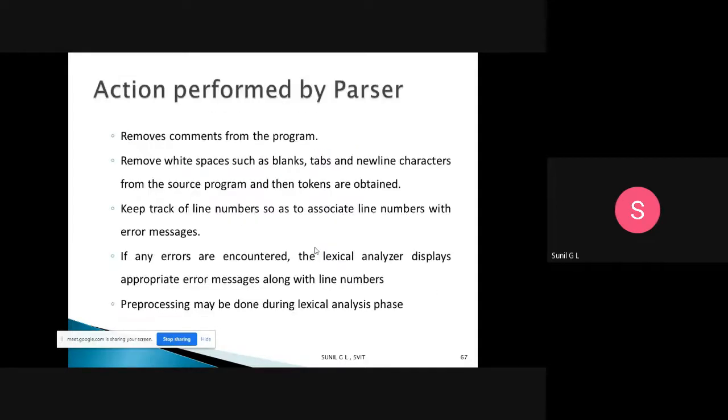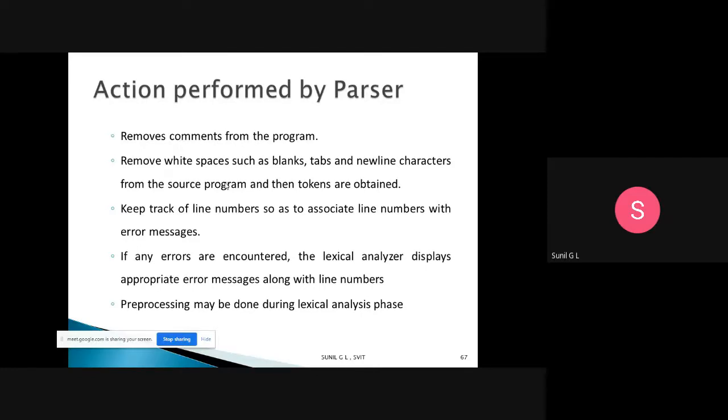Next, what are the actions performed by the parser? The parser is nothing but syntax analysis. I already discussed it. First, it will remove the comments from the program. In syntax analysis, the parser or syntax analyzer will do the following actions. It removes the comments from the program, if you have any. And it removes the white spaces, such as blanks, tabs, and newline characters from the source program, and then the tokens are obtained. After removing the white spaces, the tokens will be generated.